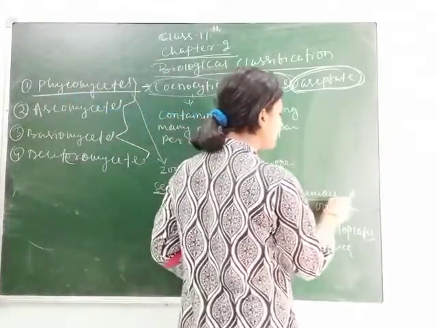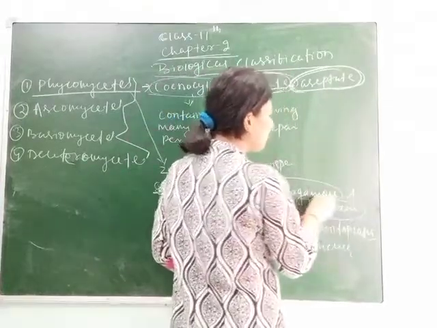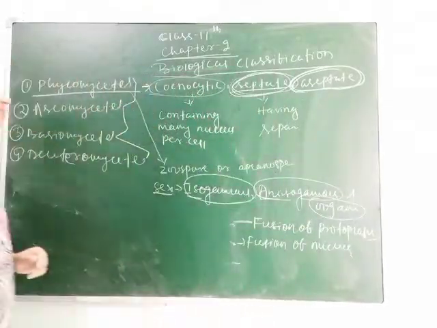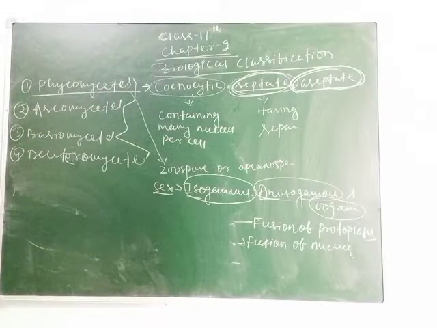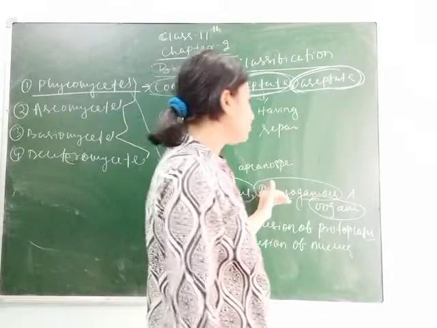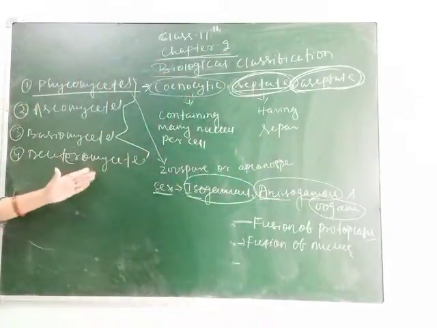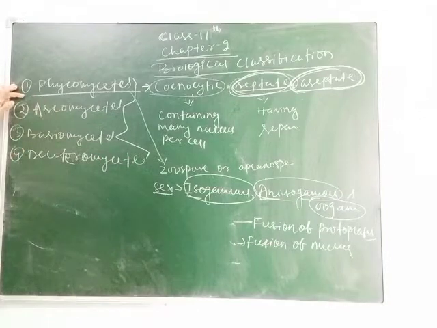Anisogamous means one is large and another is small. And oogamous means one is large and one is small. So sexual reproduction takes place in Phycomycetes as isogamous, anisogamous or oogamous.